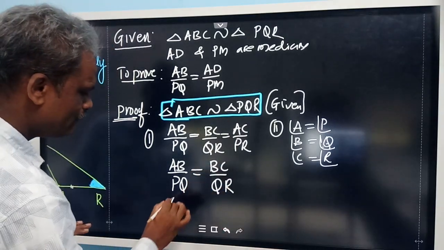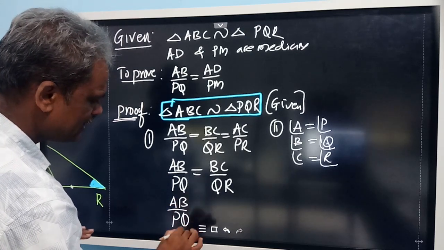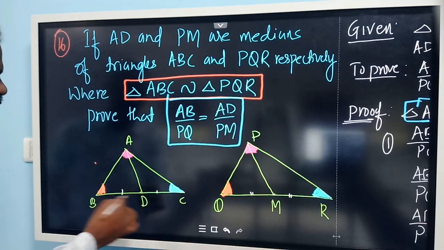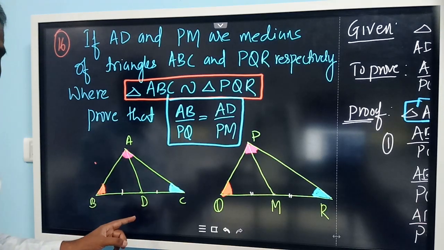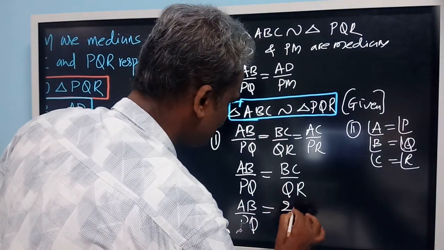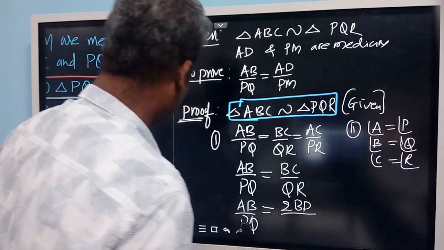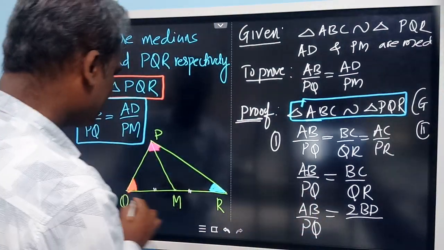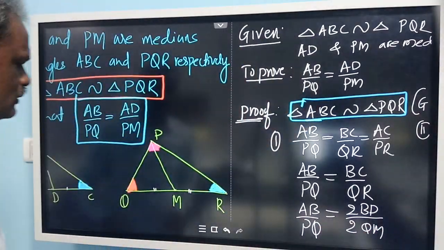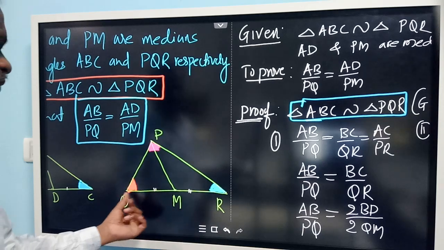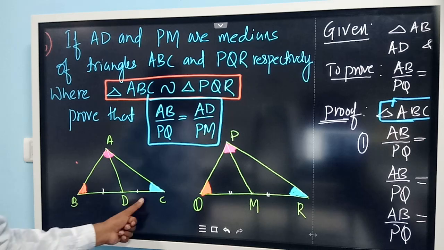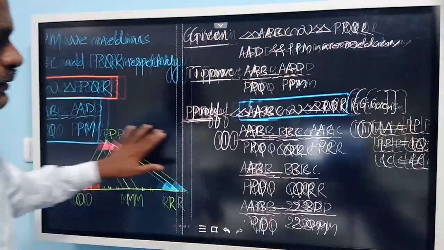So now AB by PQ, let us write as it is. Instead of BC by QR, I can write BC as 2 times BD, because AD is a median and D is the midpoint. So let us write it as 2 times BD divided by PQ. QR can be written as 2 times QM, because M is the midpoint. So BC can be written as 2 times BD. That's what we have written in the ratio now.